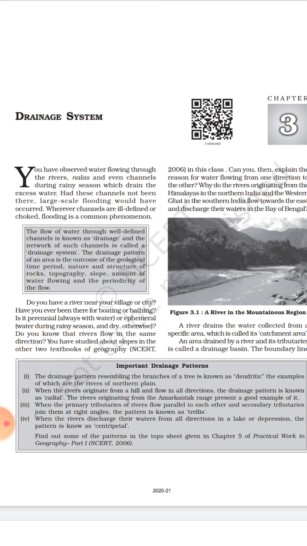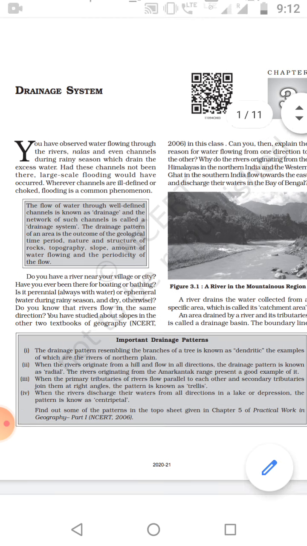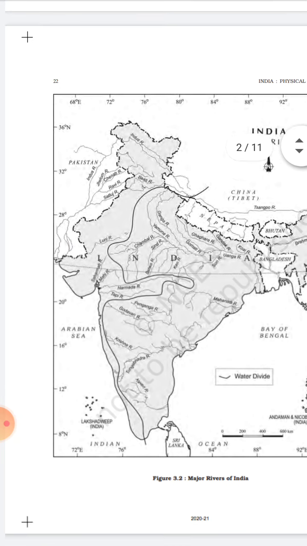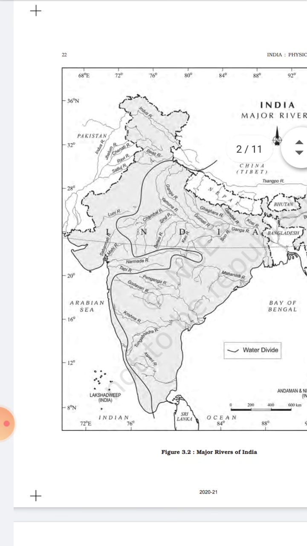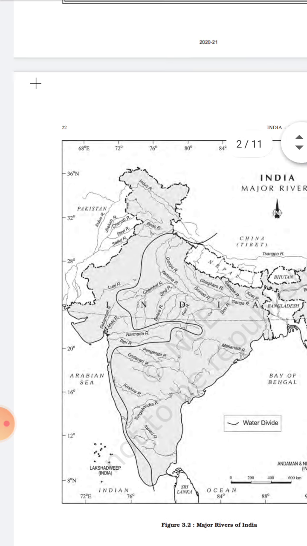So the rivers flowing in the northern plain, that is Ganga, Yamuna, Gagra, and Gandak, are examples of this dendritic structure. Look at this map. So the major rivers like Ganga, Yamuna, and Gomati, Gagra form a dendritic-like structure or tree-like structure. So it is known as dendritic drainage pattern.